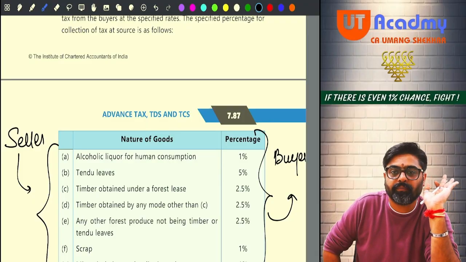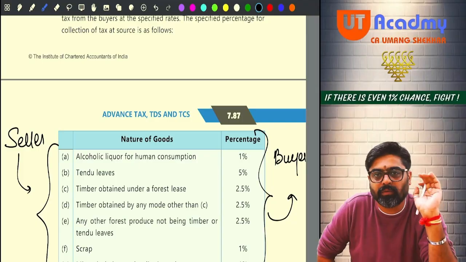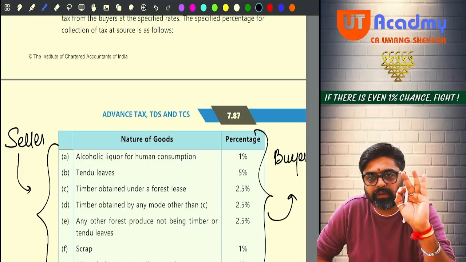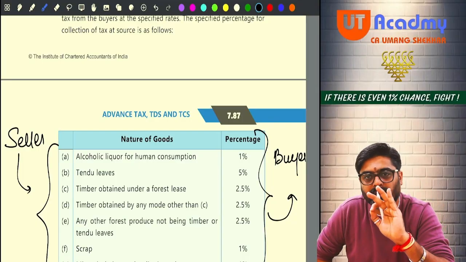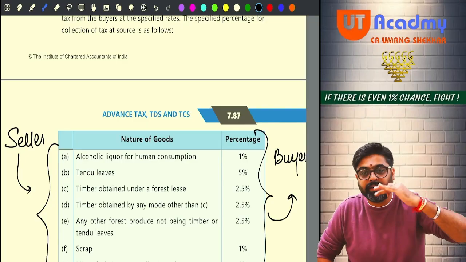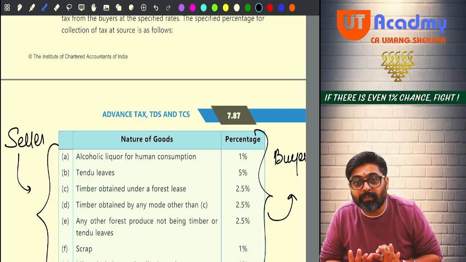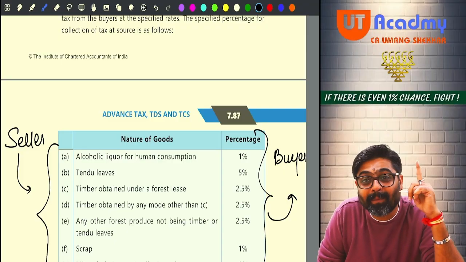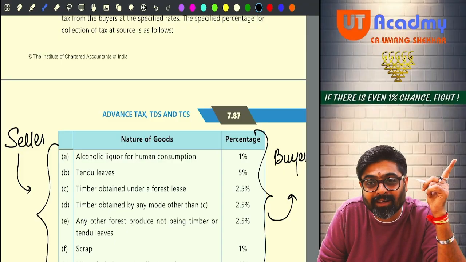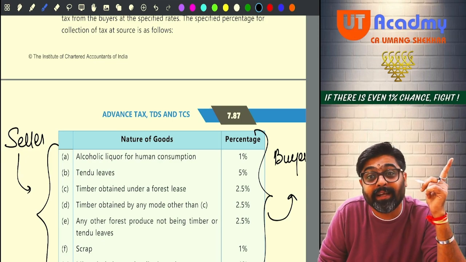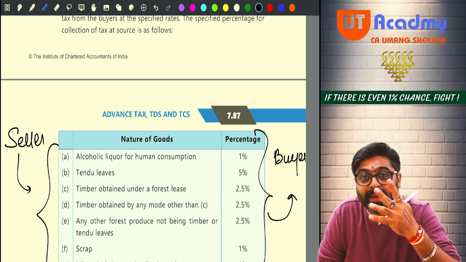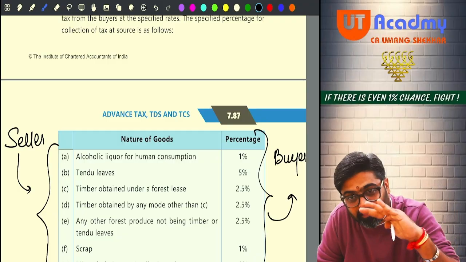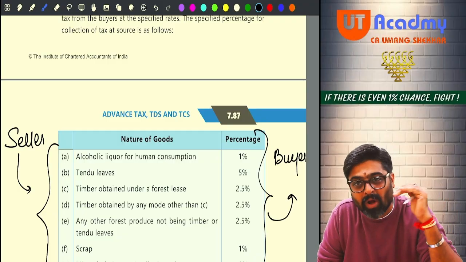Getting my point? When will the TCS be collected? TCS will be collected at the time of receipt or debit, whichever happens earlier. Do you remember? Payment or credit, whichever was earlier, in TDS provisions. So here I am not making the payment. Here I am receiving the payment. Here I will not credit.